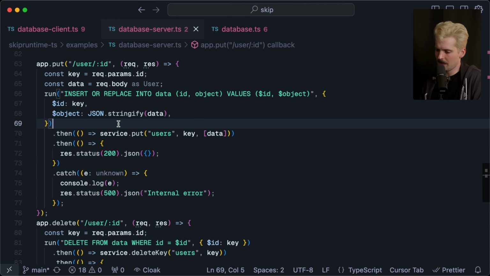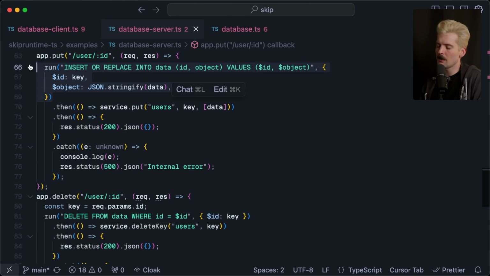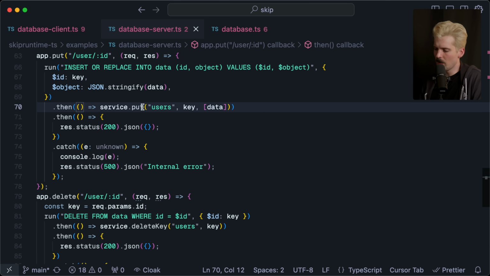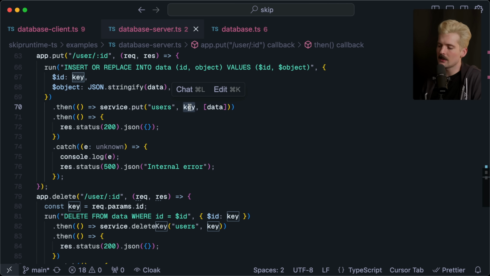Here's where things get fun. .then, so after the database query runs, service.put users, so the users collection, where this key is the identifier, we want to update the data.